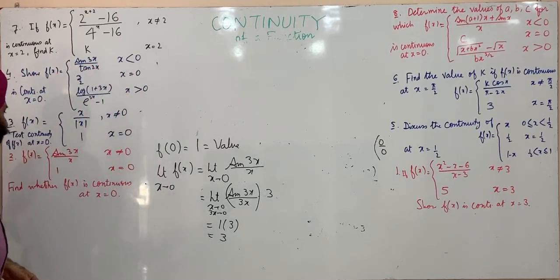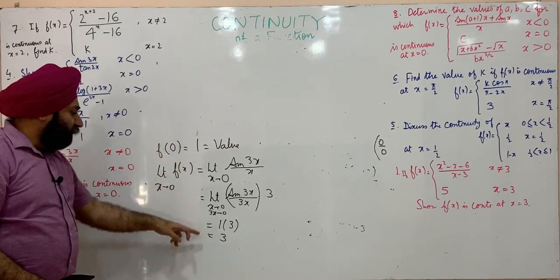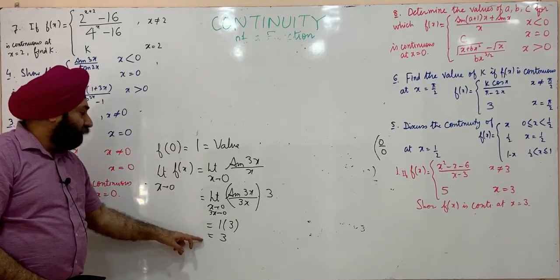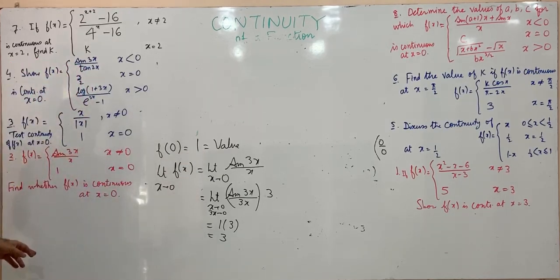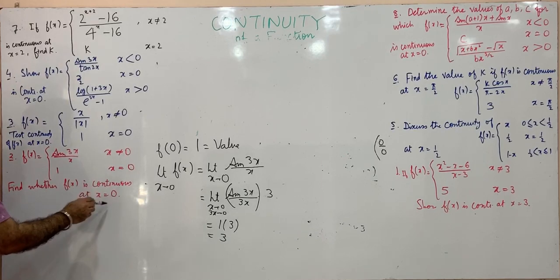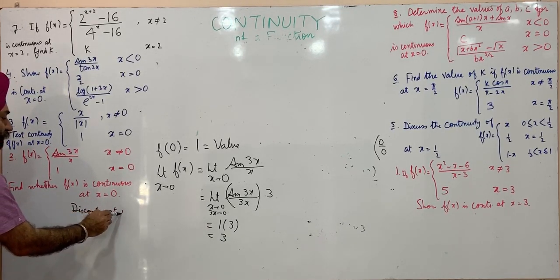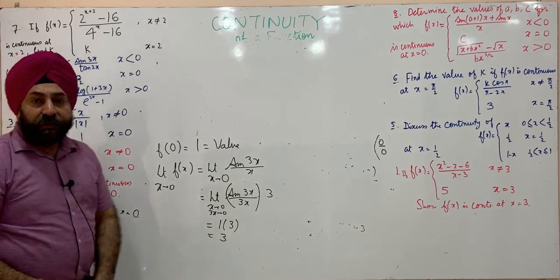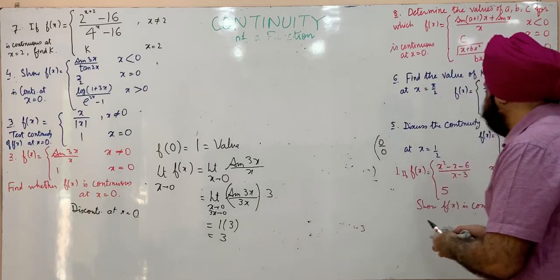This is 3. We are given the value of the function is 1, f of 0 is 1, but the limit which we are getting is 3. So since value and limit are different, we say f of x is not continuous, or f of x is discontinuous at x is equal to 0. So this is a discontinuous function at x is equal to 0.